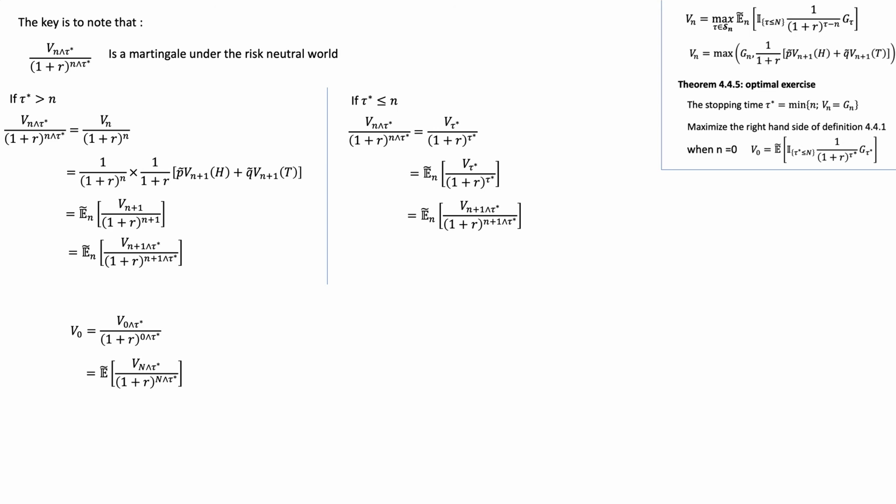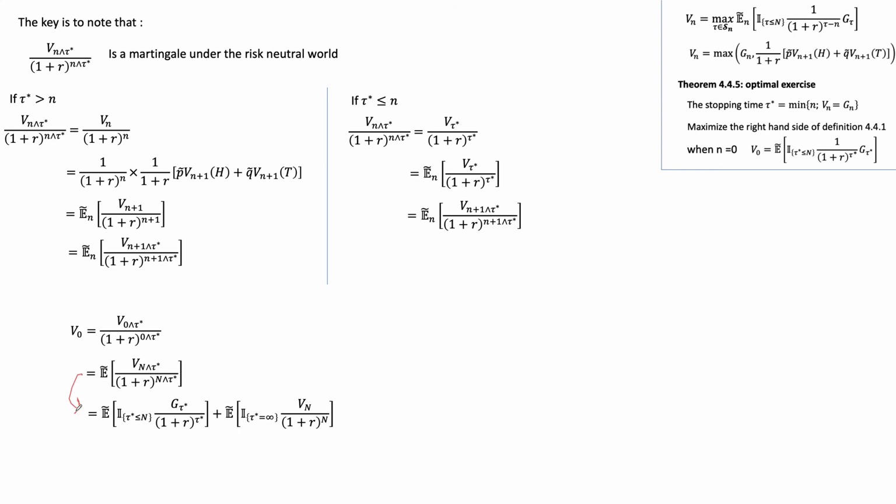Because this process is a martingale, that means at any time in the future, when I take the expectation, it's not going to change. This is just the property of a martingale. So I take 0, the 0 becomes n, but I'm taking the expectation, so they're still equal. This part might seem a little confusing to people, but from this step, we can go to this step very easily.